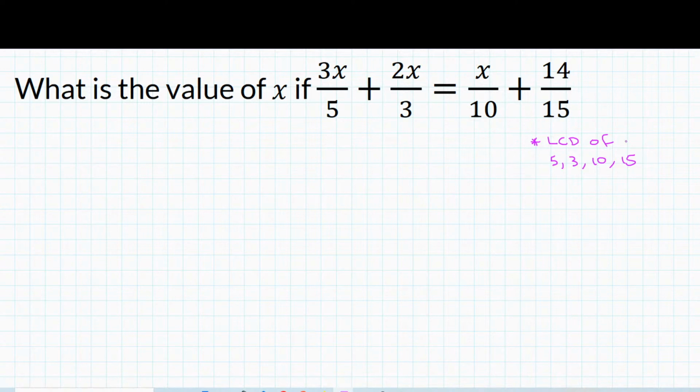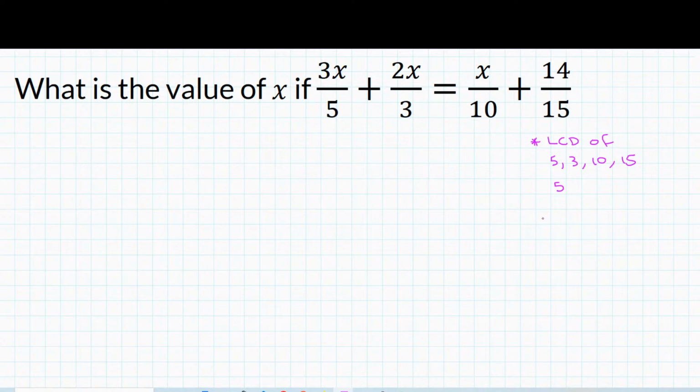So let me show you how to actually get the least common denominator or the least common multiple of a set of numbers. So what I'm going to do here is we have 5. There are two methods. The one method I don't like too much because it's too long. The first method is to list all the multiples of 5, all the multiples of 3, 10, and 15 until you get to a common multiple. That takes too much time.